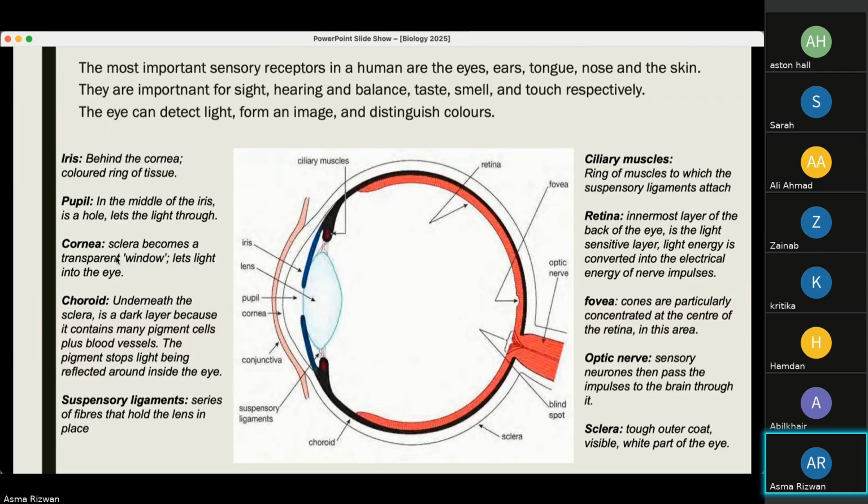The cornea, like the sclera, becomes a transparent window and lets light into the eye. So this cornea is actually continuous with the sclera. And it becomes a transparent window. We then have the iris, which is behind the cornea and is the colored ring of tissue. And in the middle of the iris, we have the pupil, which is a hole which lets the light pass through to the inside of the eye.